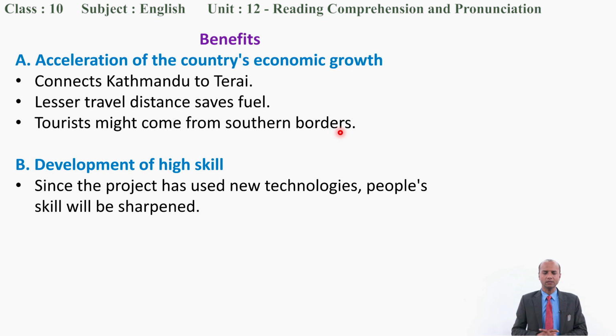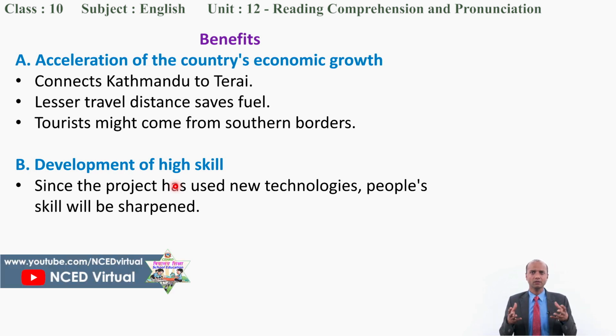The next point is development of high skill. Since the project has used new technologies, people's skills will be sharpened. There are high bridges and tunnels, people are going to operate new machines, create new structures, and sharpen their knowledge and skills as well.